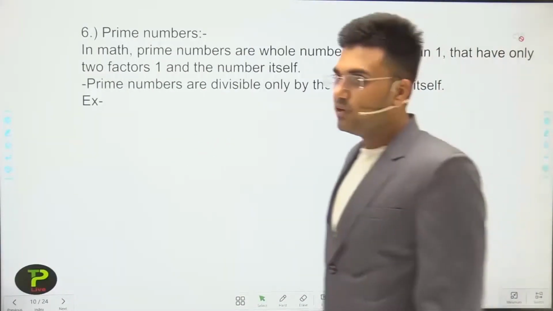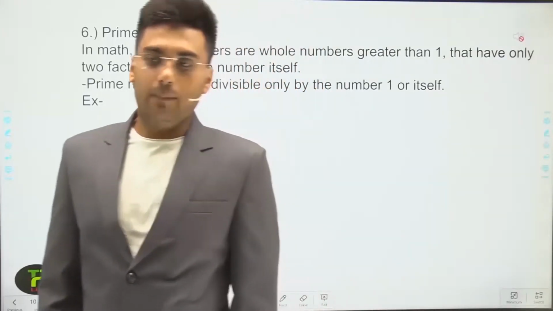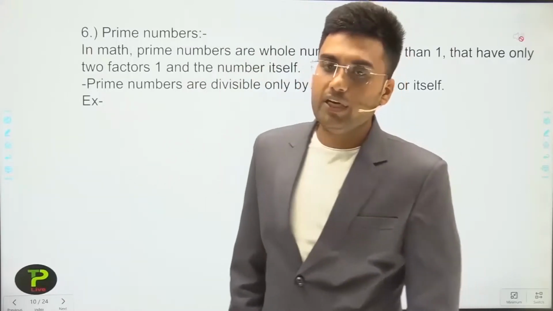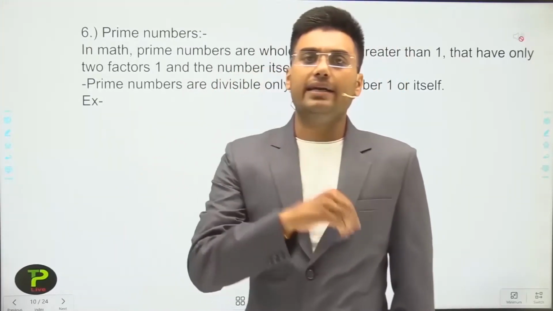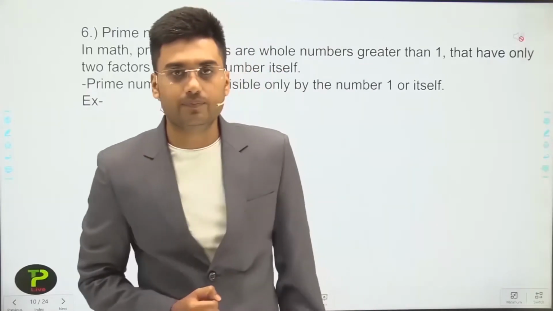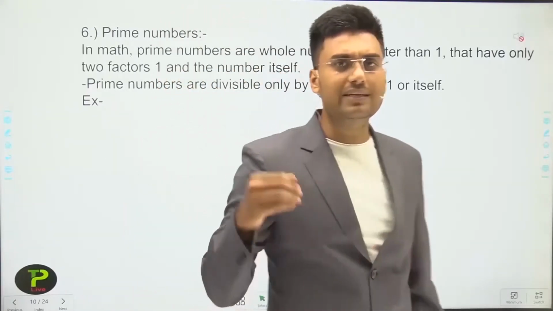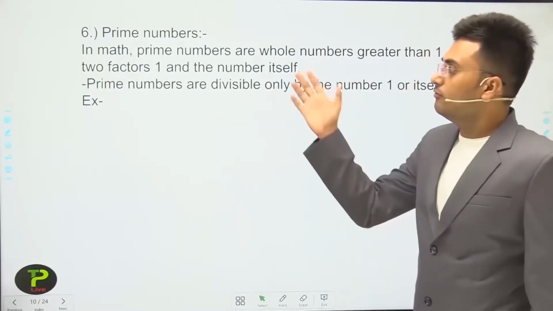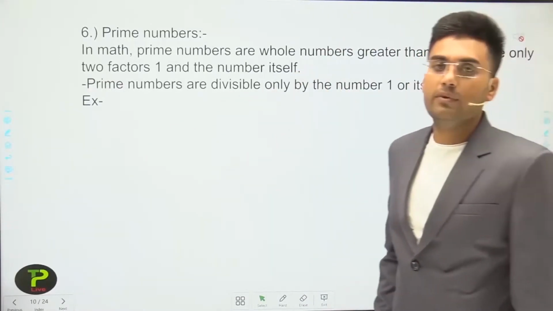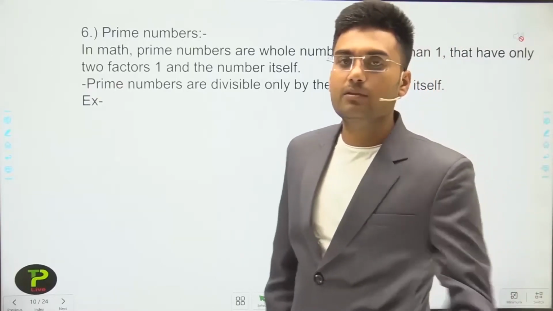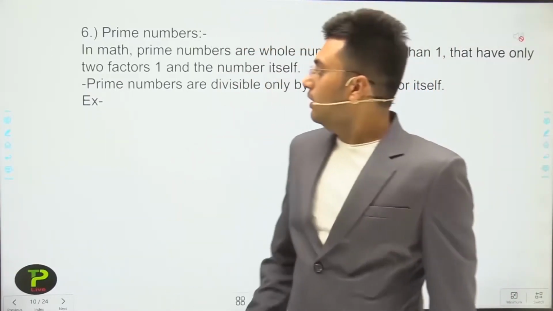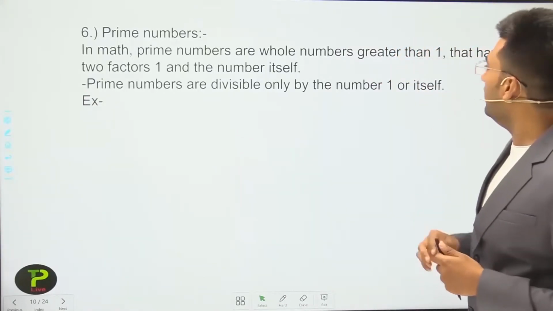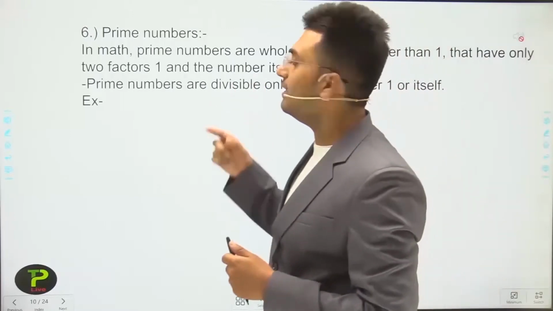The next type of number is prime number. Prime numbers are very important for us, and in competitive exams questions come directly from the properties of prime numbers. So we will discuss this type of questions in our next slides. First of all, let's discuss the prime number. What is the prime number and what are the properties of prime numbers? In math, prime numbers are whole numbers greater than 1 that have only two factors, that is 1 and the number itself.